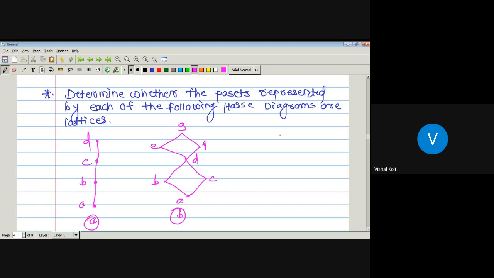And the last one has elements A, B, C, D, E, F, and G. This will be the third.